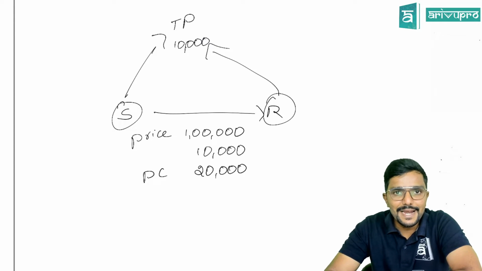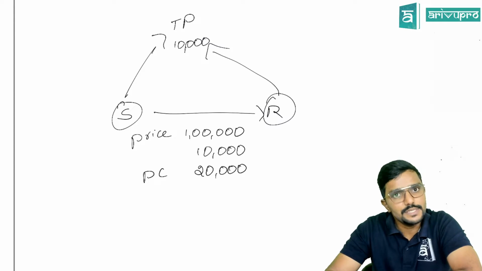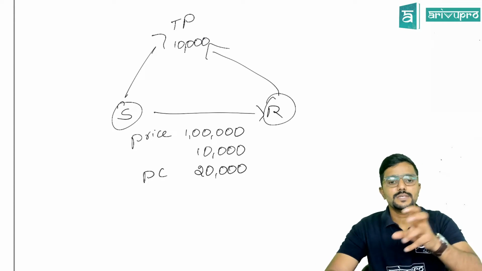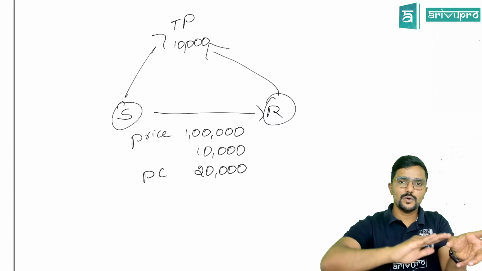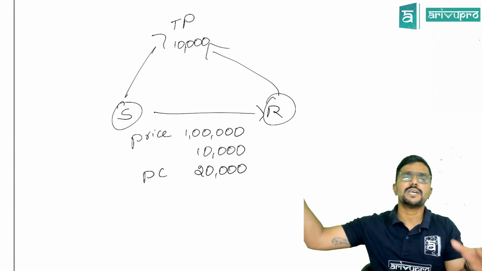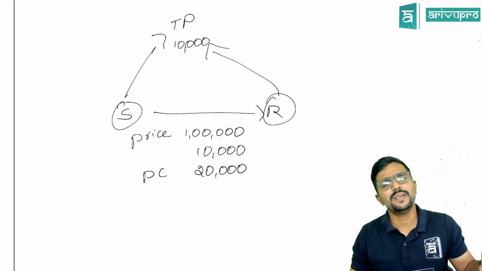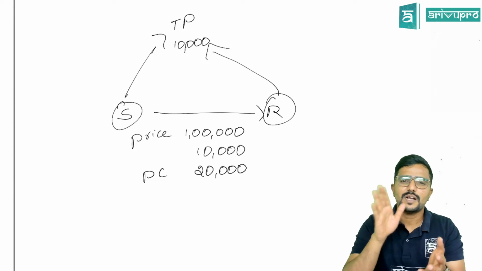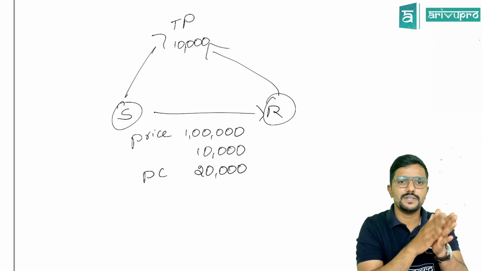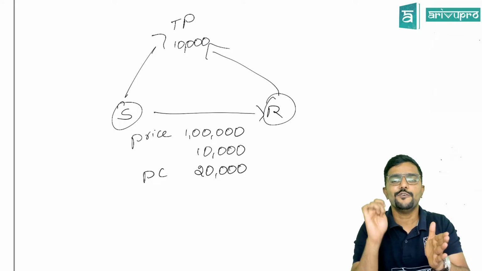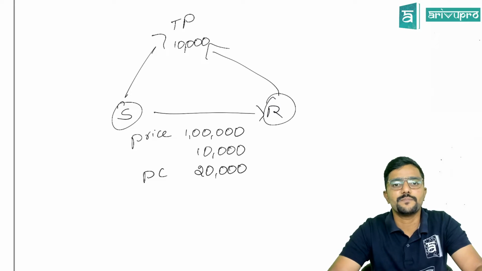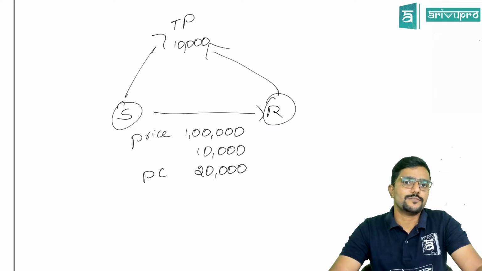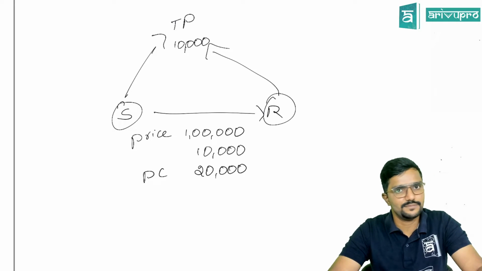So should it be added to the value of the goods? Yes, sir. Why? Because before the goods are delivered to the recipient, if the supplier is charging anything in any name, let it be packing charges, design charges, commission, anything which the supplier charges to the recipient before the supply or at the time of supply, has to be added to the value of supply as per section 15.